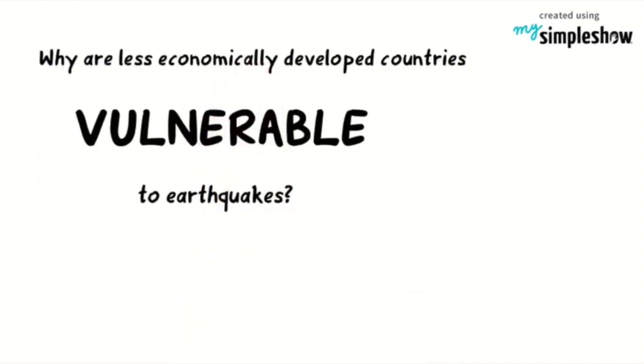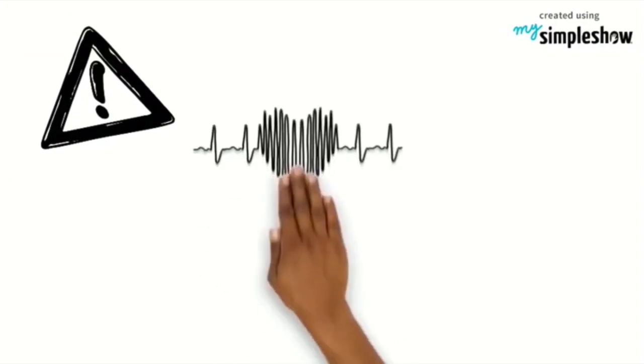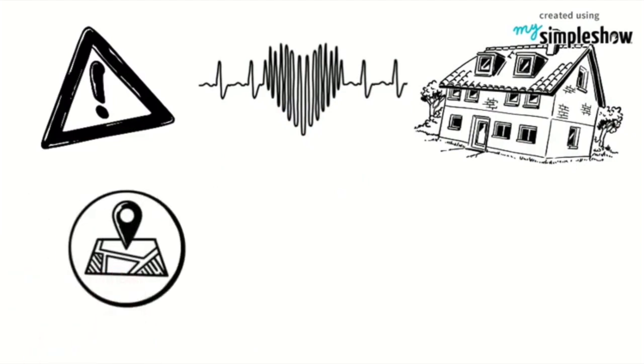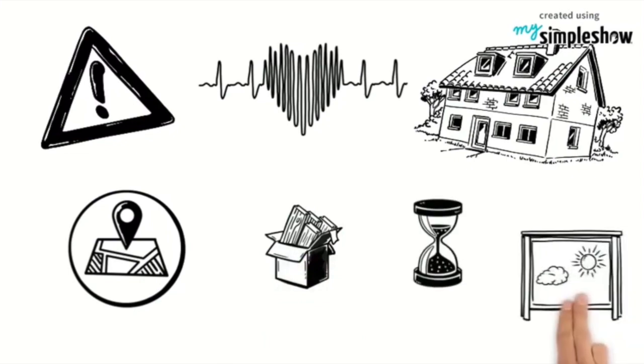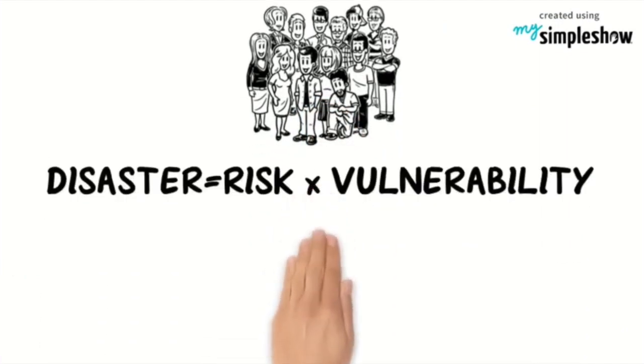So why are less economically developed countries more vulnerable to earthquakes? A natural hazard is something that has a potential risk to human life or property. The intensity of an earthquake hazard can depend upon physical factors such as the location of the epicenter, depth of focus, foundation material, duration of shaking, and even the time of day. However, this can also be intensified by human factors, and as a result, when managed correctly under human intervention, the risk and vulnerability can be reduced.